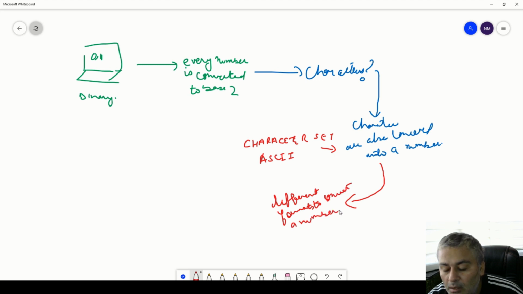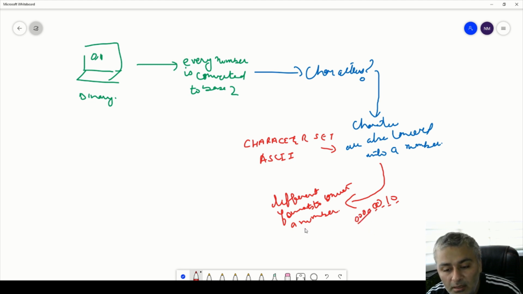For example, if 10 is equal to 0 0 1 0, I'm just taking an example. Now, UTF-8 encoding format says I need 8 bits. These individual things are known as bits. So we'll apply 4 zeros as a prefix.